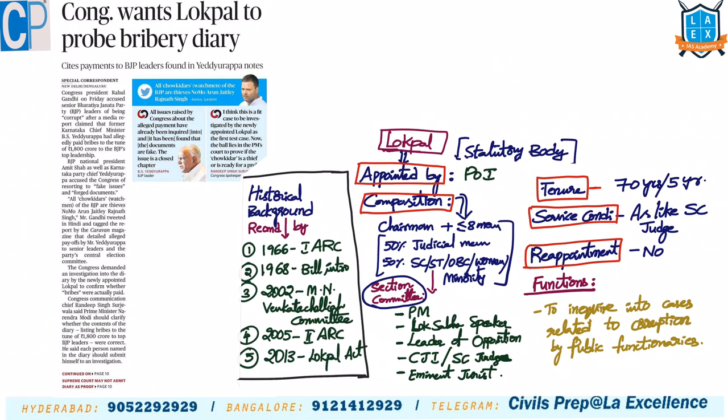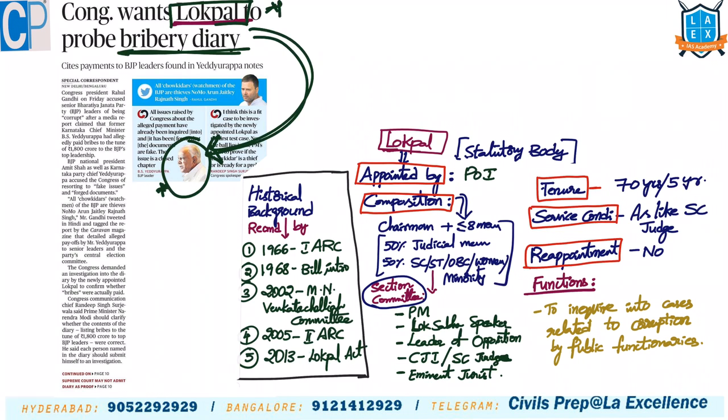Our first article is with regard to Lokpal. Congress party has asked Lokpal to take up the case with regard to the bribery diary. Yediyurappa is a BJP leader from Karnataka. In his diary, there are some names mentioned for whom he has allegedly given money. So now Congress is asking Lokpal, which is recently appointed, to probe into the case.